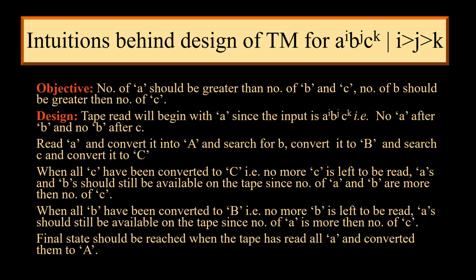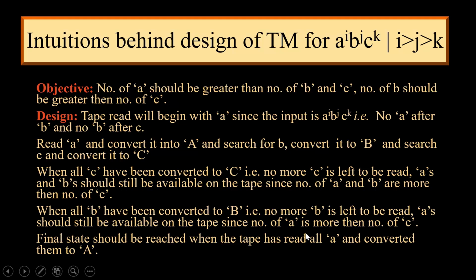To design such a machine, the basic designing concept will be that we will start reading the tape, and when we come across the first a, we will convert it into capital A. Find the next b, we will convert it into capital B and search for c. When all c have been converted to capital C, that is, no more c is left out, it is necessary that we should still have a and b on the tape, because the condition is that the number of a and the number of b should be greater than the number of c.